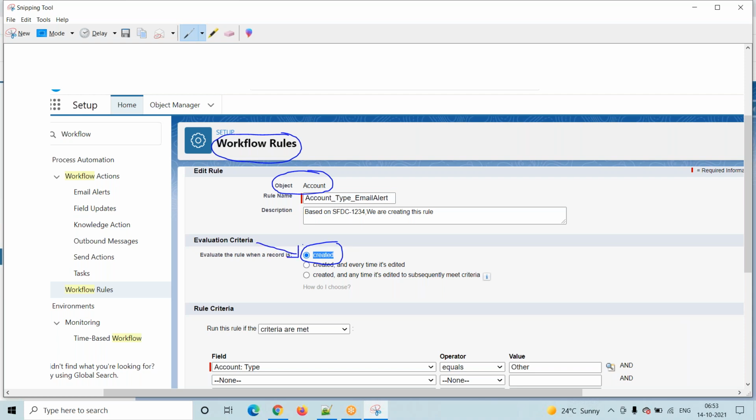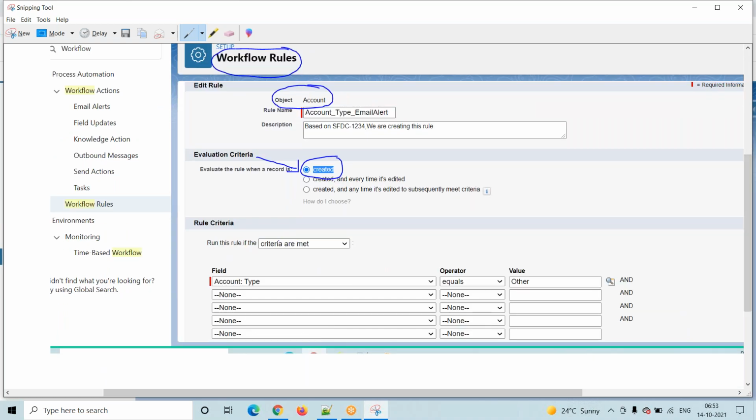Yes, you are trying to create a record. That record should satisfy some condition, right? What is that condition here? That condition we selected here, criteria are met. Formula evaluates to true is there, that we'll discuss. Here my condition is type equals to other. Type is a pick list field, that's why this icon is coming here.